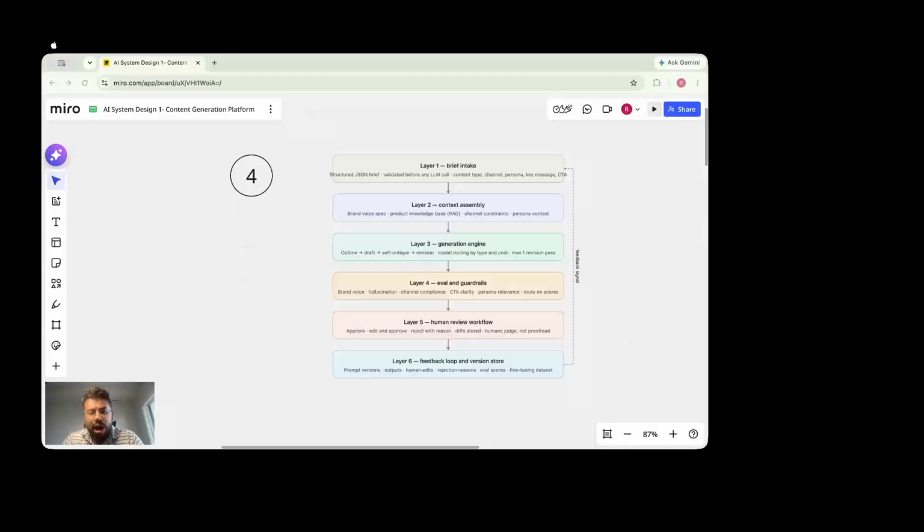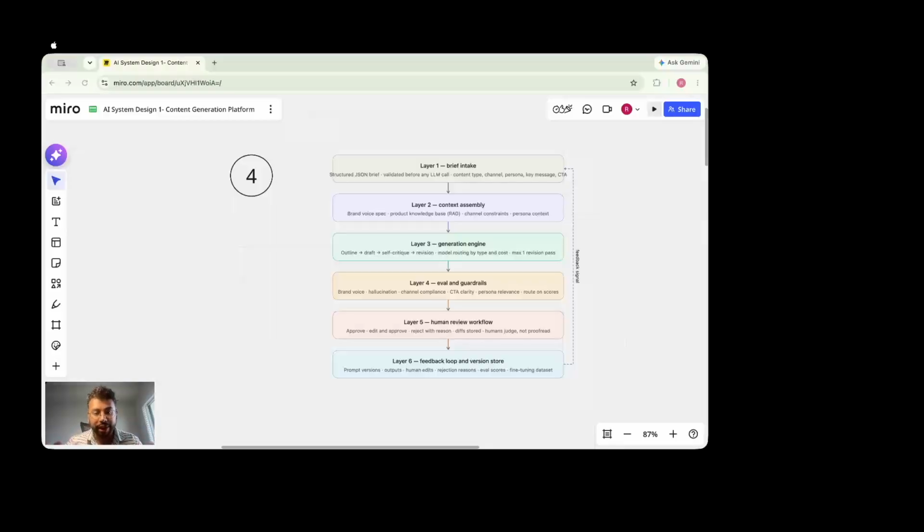And this is actually a hyperparameter. You can ask, how many passes do we need? 1, 2, 3? It all depends on what kind of asset you are generating. If you are generating a 150-word email, generally 1 or 2 passes are more than enough. But if you are generating, let's say, a 10,000-word blog, then you will definitely need more passes. And even in those passes, you will have to specifically prompt areas to highlight. Like the first call will only look specifically at this thing, or you will have to come up with a scoring rubric to keep the output consistent.